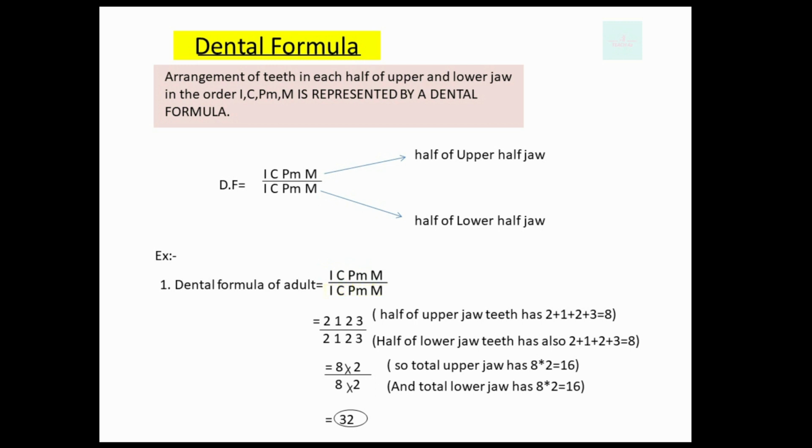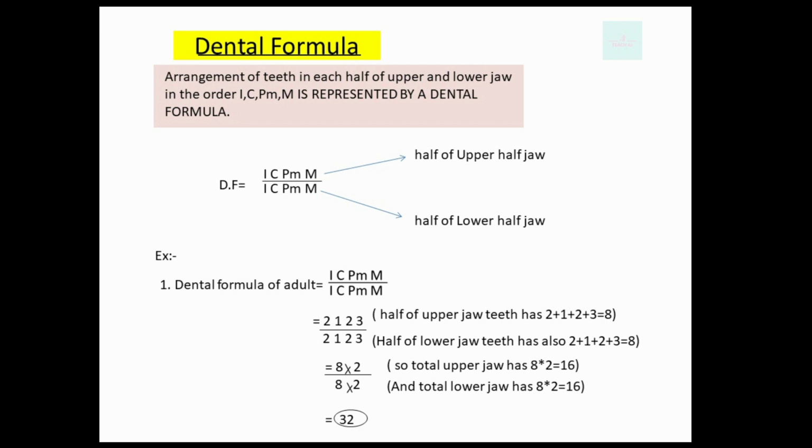So in adult, half of upper jaw has 2 incisor teeth, 1 canine, 2 premolar and 3 molar. By half of lower jaw has same 2 incisor, 1 canine, 2 premolar and 3 molars. So half of upper jaw has total 2 plus 1 plus 2 plus 3 is equal to 8 teeth, and also half of lower jaw has 8 teeth.